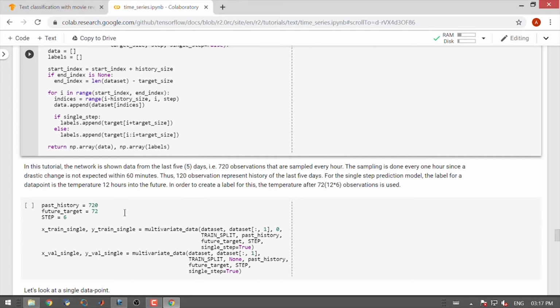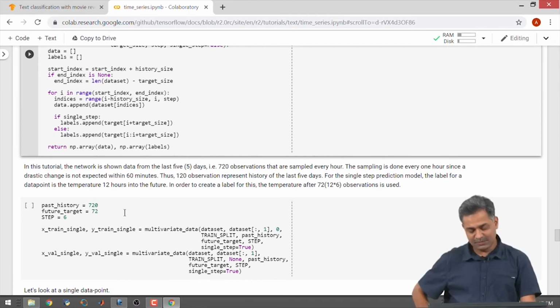For the single step prediction model, the label for the data point is the temperature 12 hours into the future. In order to create a label for this, the temperature after 72 observations is used. Note that we are having 6 observations per hour.